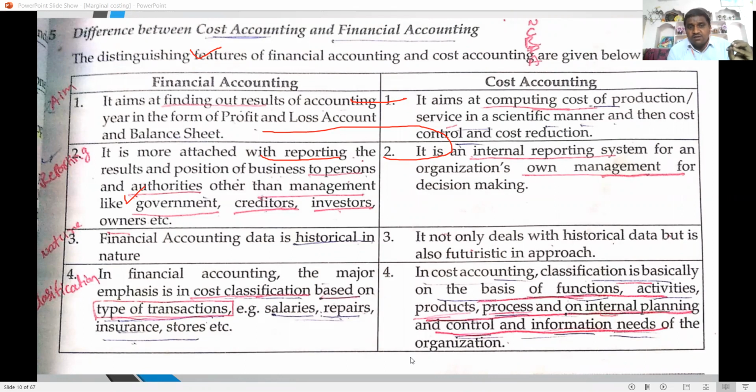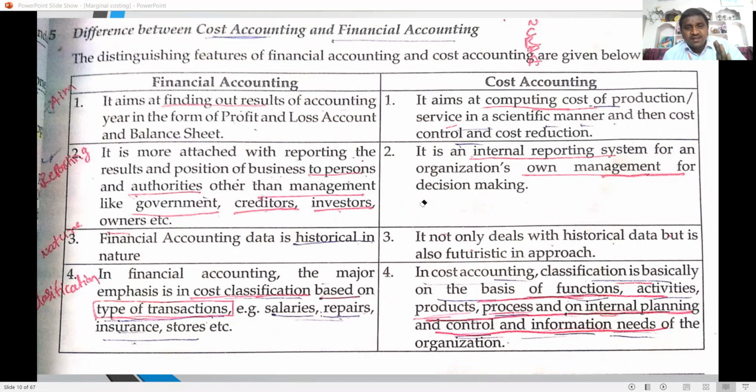So financial accounting majorly finds the profit or loss or balance sheet during a particular year. Cost accounting's emphasis is to find out the cost of products and cost of services. It is the major emphasis.